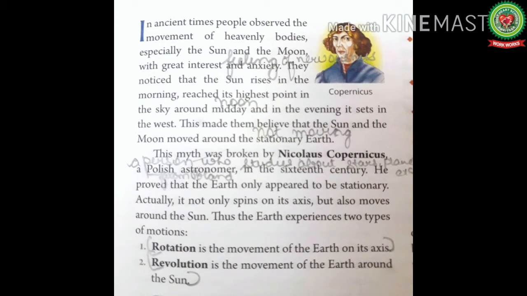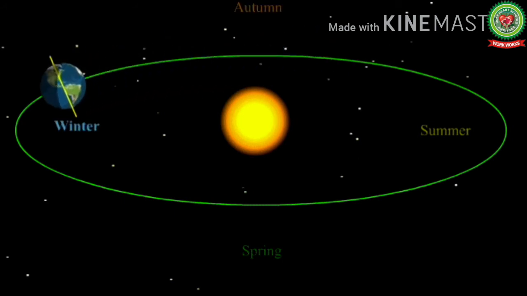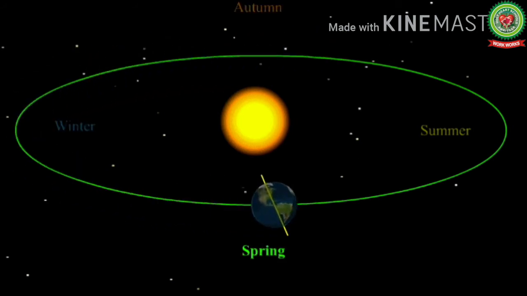Actually, they believed that earth is not moving, sun, moon, stars, they are moving. This myth was broken by Nicolaus Copernicus, a Polish astronomer. Polish means a person who belongs to Poland, and astronomer, a person who studies about stars, planets, etc. In the 16th century, he proved that earth only appeared to be stationary. Actually, it not only spins on its axis but also moves around the sun.